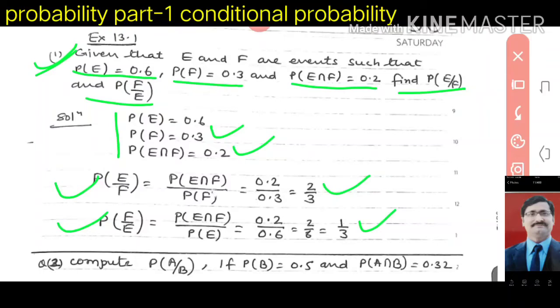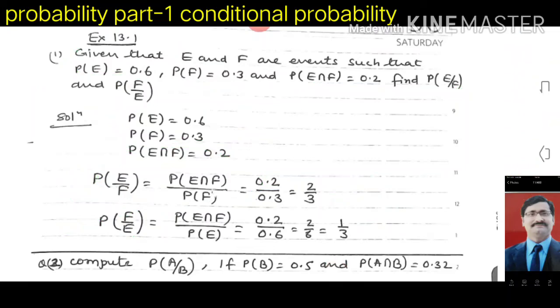This is very simple. You have to learn only this formula. If you learn this formula, you can do it here. If you have F in the denominator, you have to write PF here. If you have E in the denominator, then you have to divide by PE. That you will understand. So this is a very simple question we have.